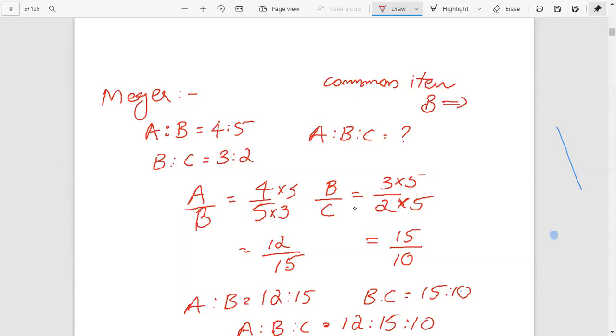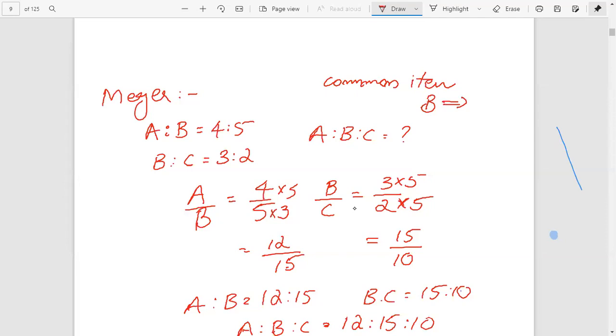We have to make the quantity B equal. Okay, in the first one B is 5 and in the second one B is 3. We have to make B equal. For that, to make 5 and 3 equal, just cross multiply. That is 5 multiplied by 3 and 3 multiplied by 5. If we multiply oppositely, they are equal. That is 5 into 3 equals 15, and 3 into 5 equals 15. Therefore, here multiplied 5 into 3 and here multiplied 3 into 5.